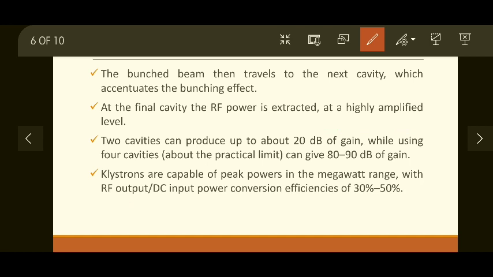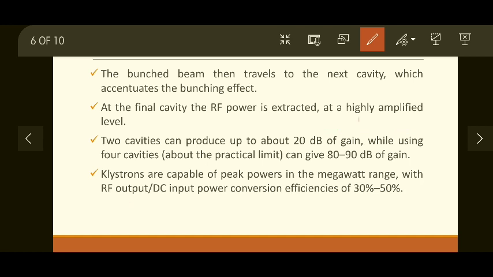At least two cavities should be used in this klystron tube, and that can produce up to 20 dB of gain, while using four cavities, which is a practical maximum limit, can give up to 80 to 90 dB of gain. So the more cavities, the more power gain.